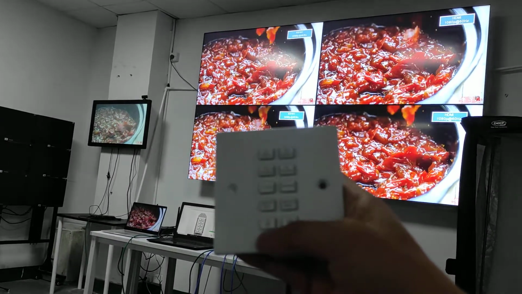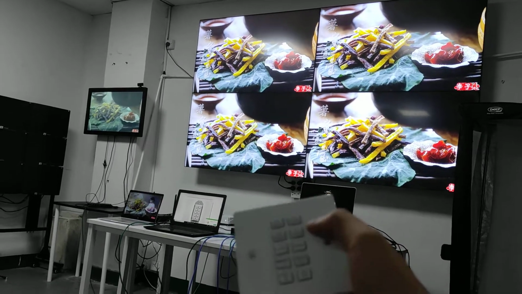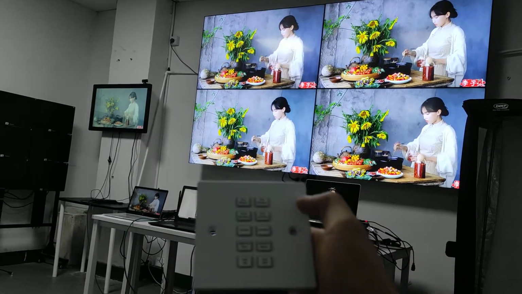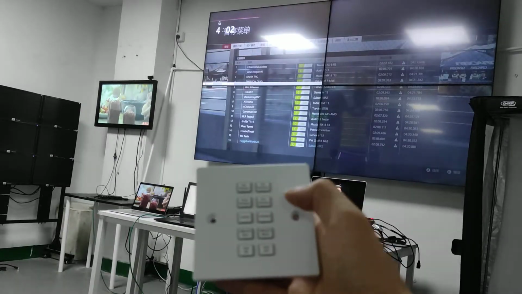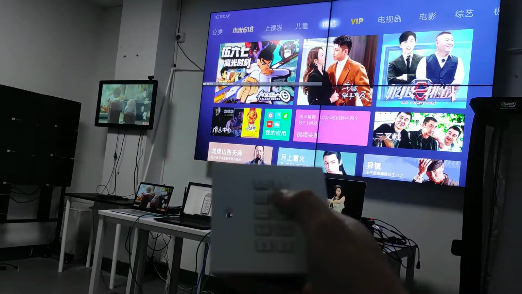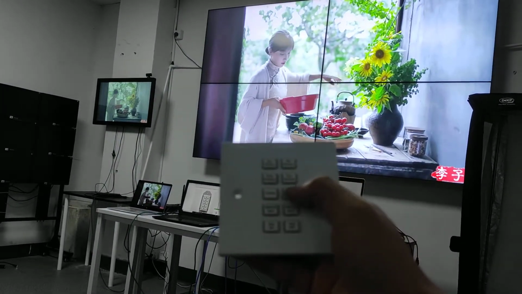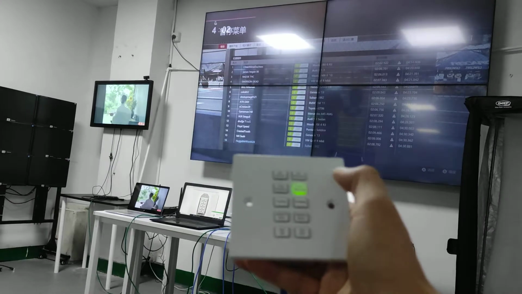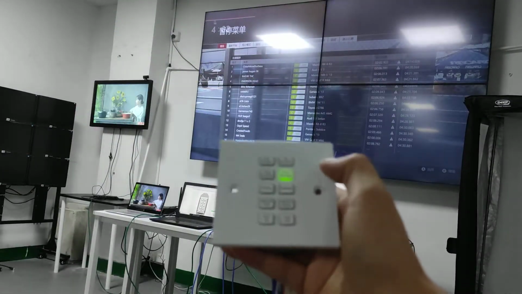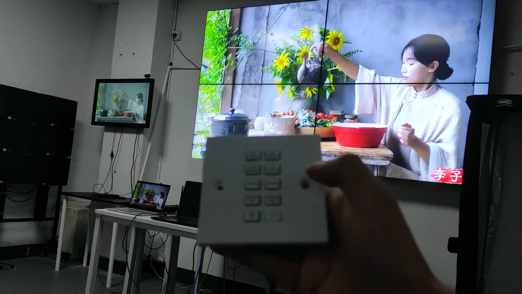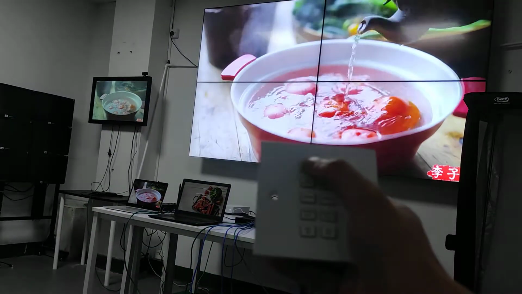And we have another two buttons. They turn off the beep sound of the matrix switcher. Right now, if we switch to a different source, we can hear the beep sound, right? So this is the beep sound. If you want to turn off the beep sound, we just press this button. Then when we do the switching, there's no more beep sound. And this button turns the beep sound back on. So we still have it.